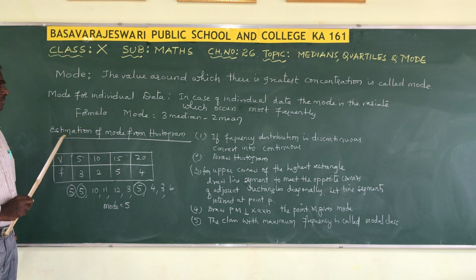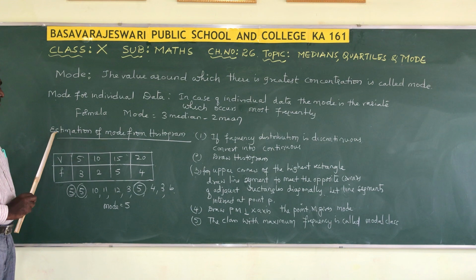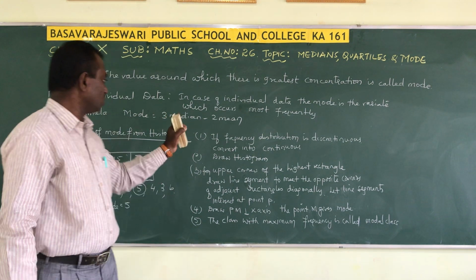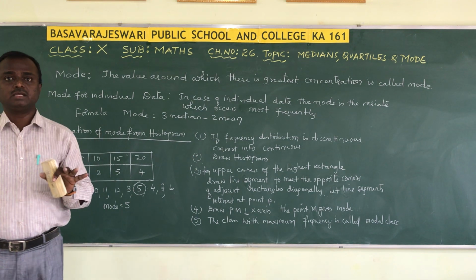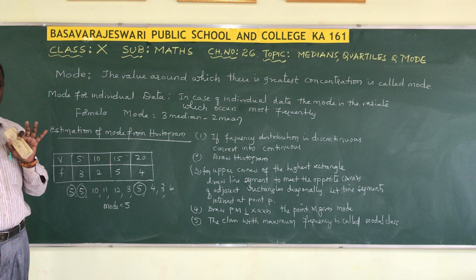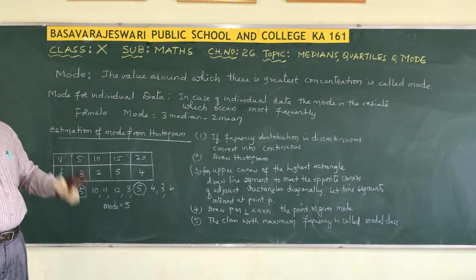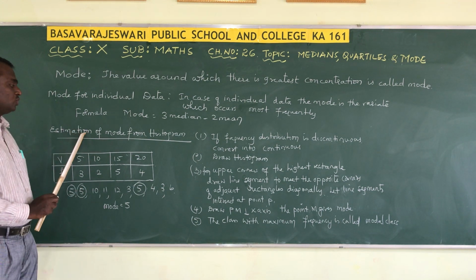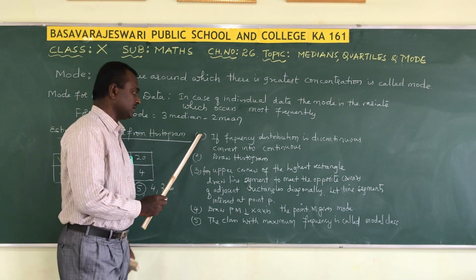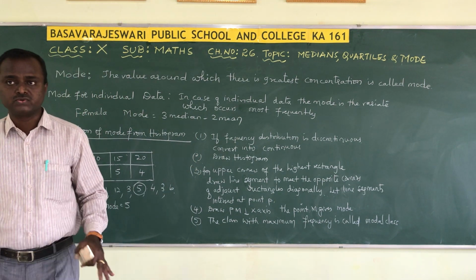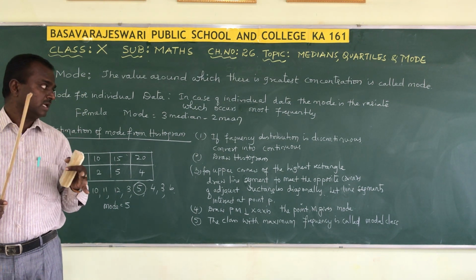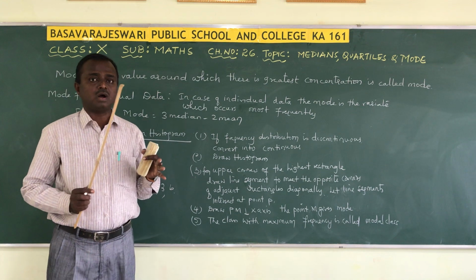A very important topic in this last part of the chapter is how to estimate the mode from the histogram. It is very important in view of the board examination. Definitely we may get one question from this part. So first step: you have to see whether the class intervals are given in continuous form or not.